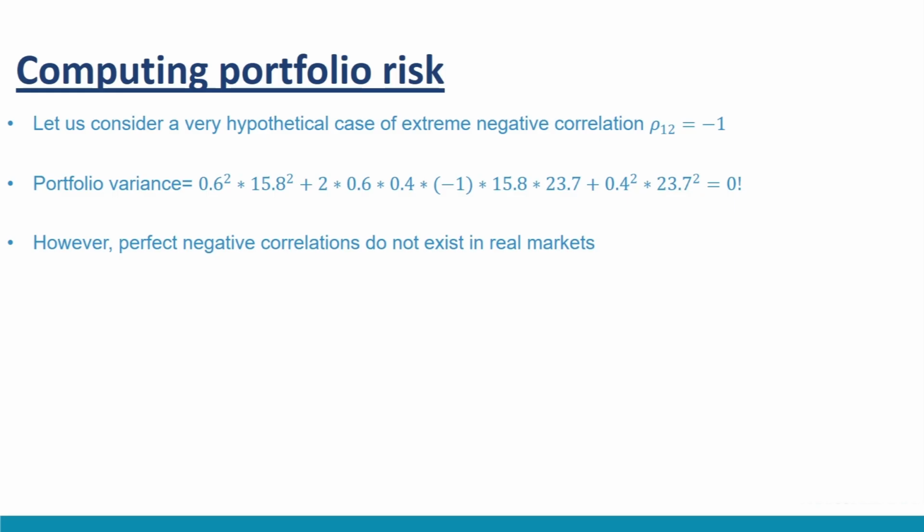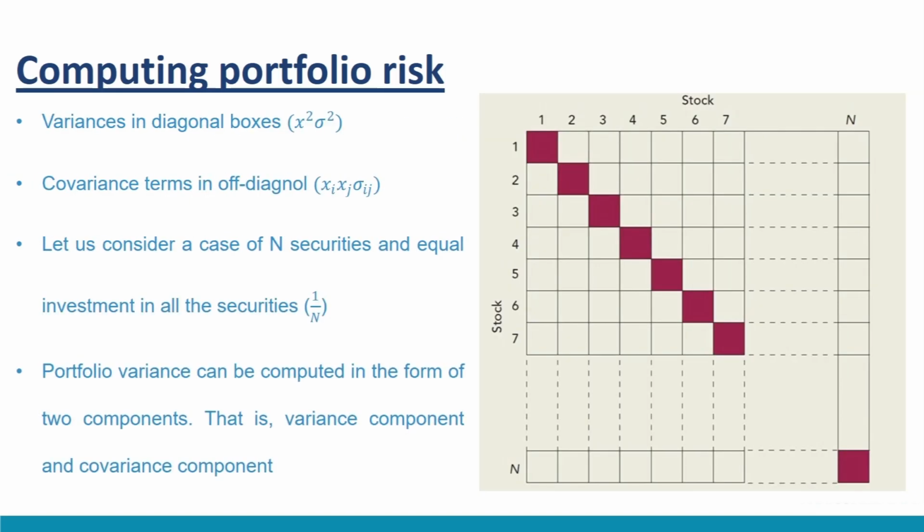The concepts developed here also hold for a portfolio of multiple stocks. Let us develop the formula to compute the portfolio risk for a portfolio of multiple stocks. We'll approach this problem in the same manner as filling boxes with respective risk components. As earlier, the diagonal boxes here represent the risk weights associated with variances, that is x squared into sigma squared. The off-diagonal boxes represent risk weights associated with covariance terms, that is xi xj into sigma ij. Let us consider a case of n securities.